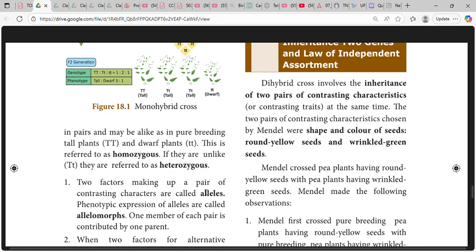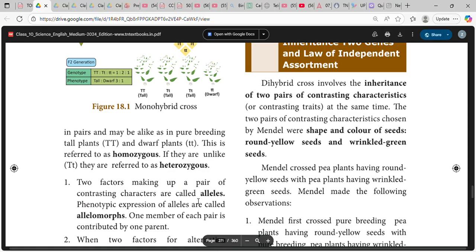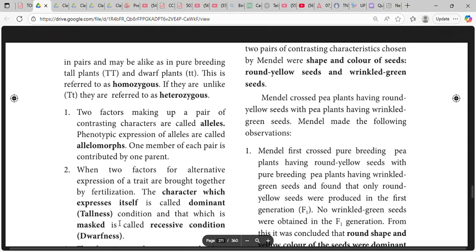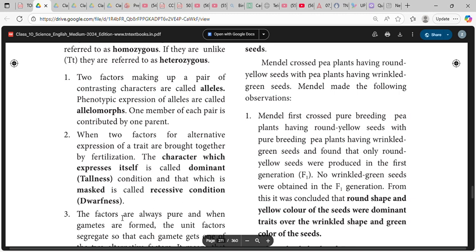Two factors making up a pair of contrasting characters are called alleles. Phenotypic expressions of alleles are called allelomorphs. One member of each pair is contributed by each parent. When two factors of alternate expression of a trait are brought together by fertilization, the character which expresses itself is called dominant. The tallness condition is dominant, and the masked condition is called recessive.